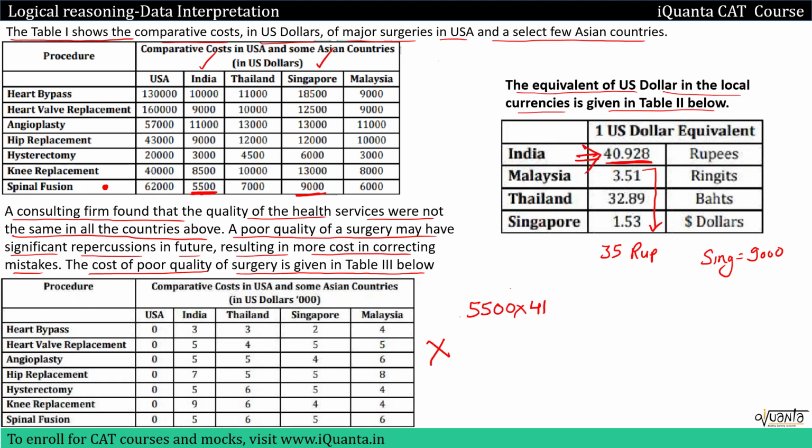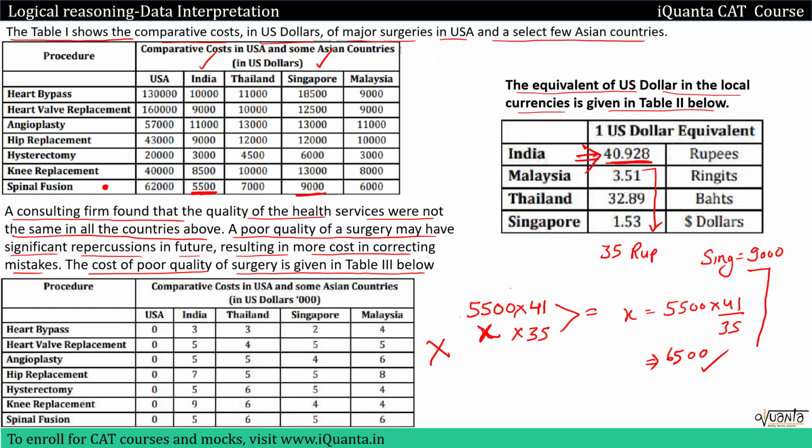I am taking this approximate value 41 from the table. Now per dollar it has become 35, and these two costs in rupees must be the same. So let me assume that we need X dollars now in India for this surgery. These two quantities must be equal. X will be equal to 5500 into 41 by 35, which will give us a value roughly around 6500. So $6500 is the new cost of spinal fusion surgery in India.